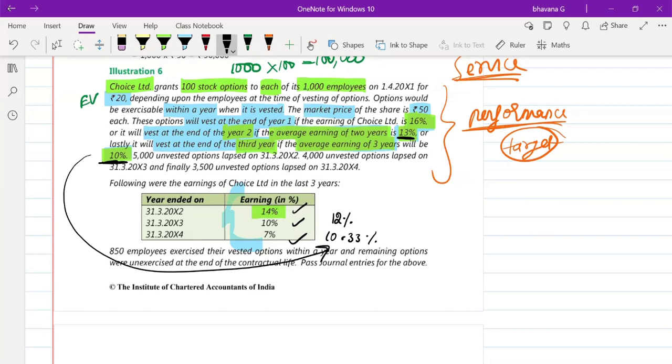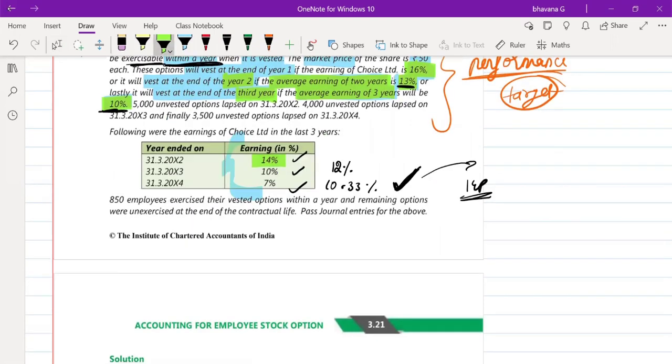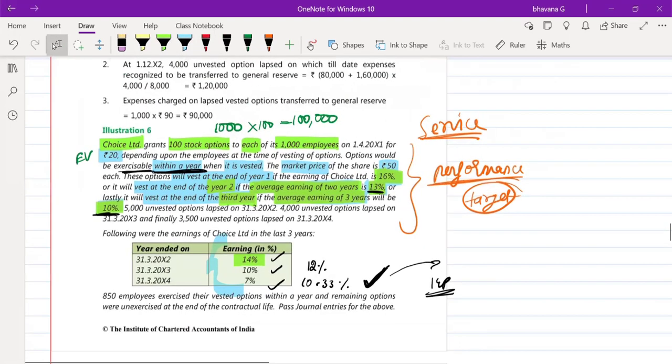So very well. By the end of year 3, all the options will be vested, and after that you will get 1 year of exercise period, as I told here, because within a year, it will be exercisable, correct? Okay, so this was it, and then they have told you few other information also.